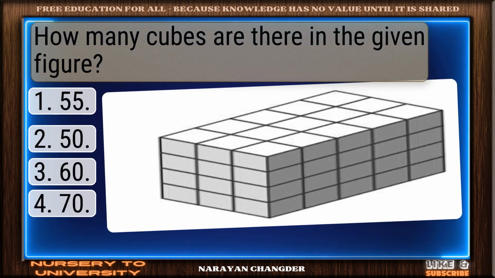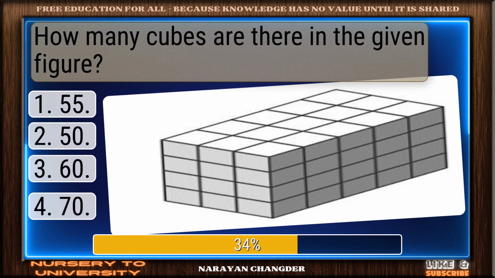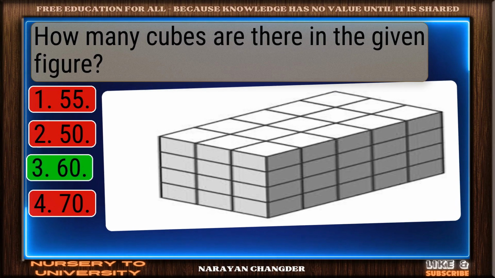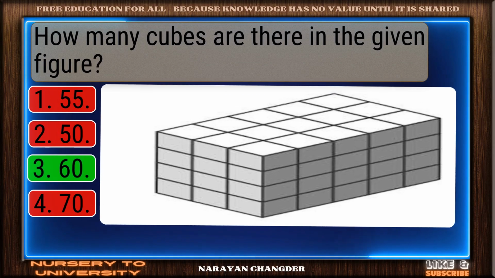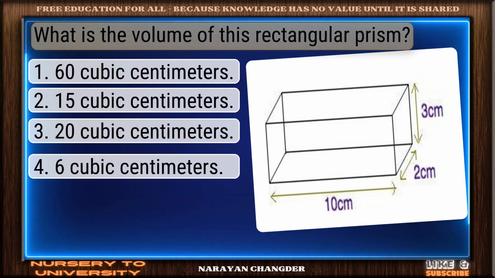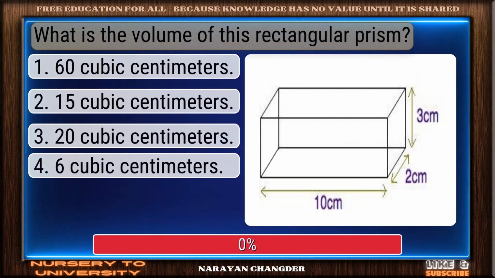How many cubes are there in the given figure? You got it. Your choice 60 is right. What is the volume of this rectangular prism?